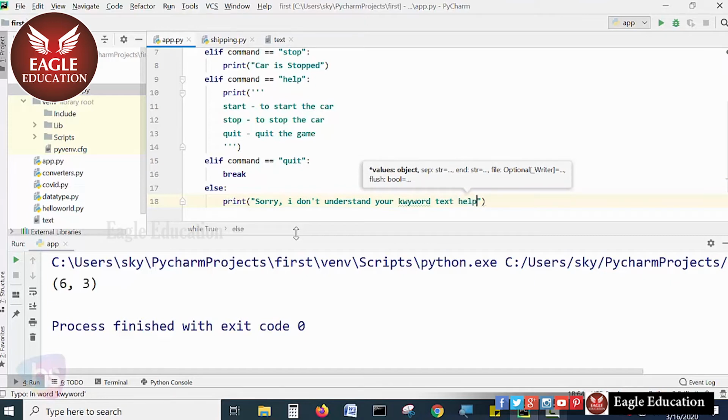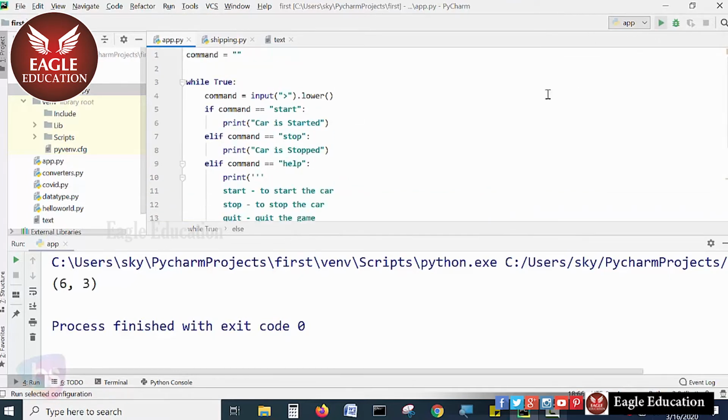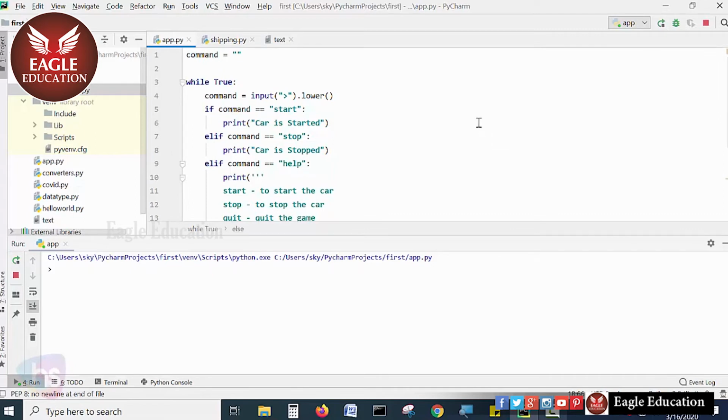Text help to get more information, right? You can take it as a text or take help to get more information. That is what. Save it and run. On each and every step you have a fair idea.